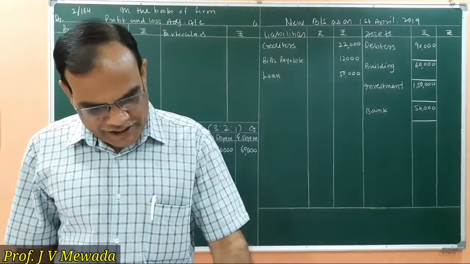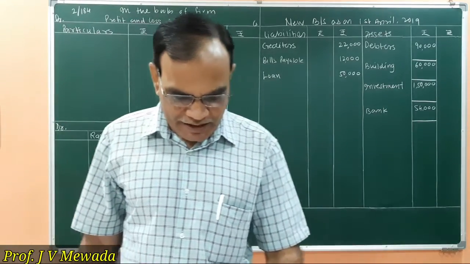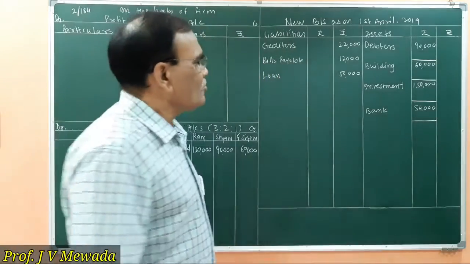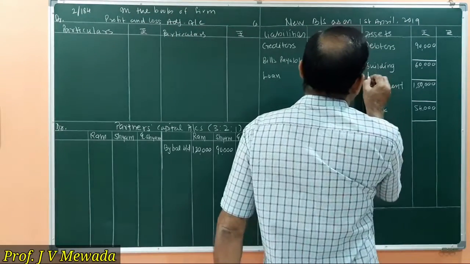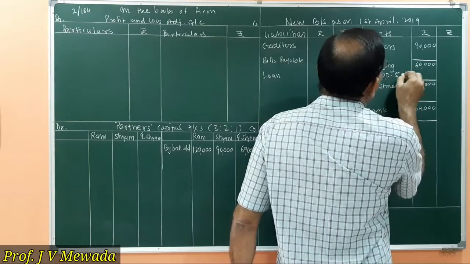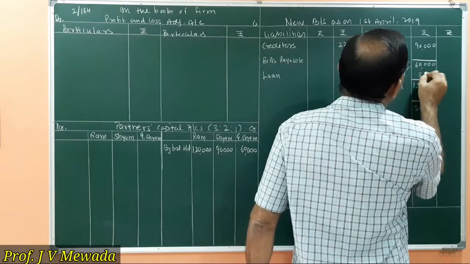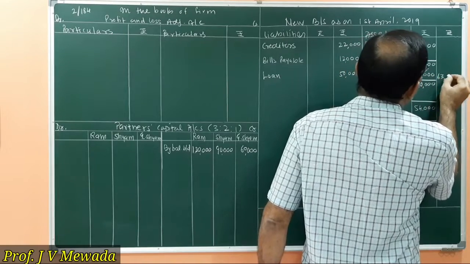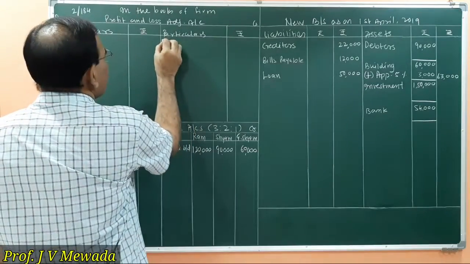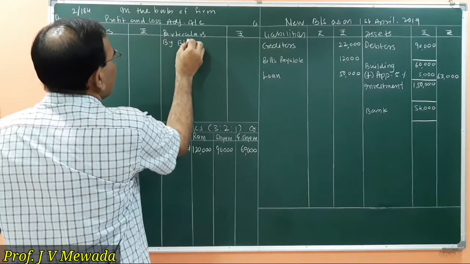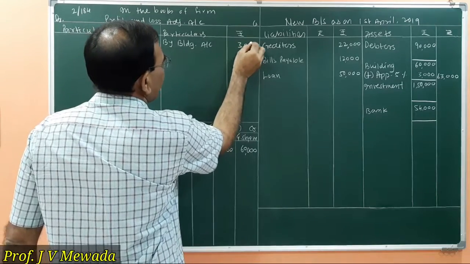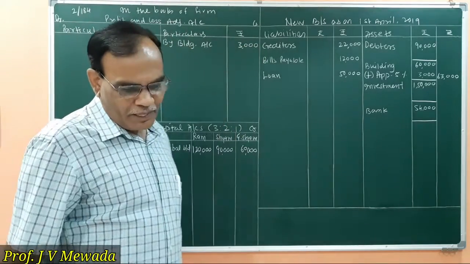Our adjustment number 1 says that building is to be appreciated by 5%. So building, add appreciation 5%. 5% is 3,000. So 63,000. And in the profit and loss adjustment account, by building account 3,000. That is our appreciation.